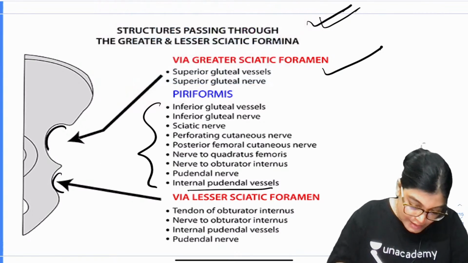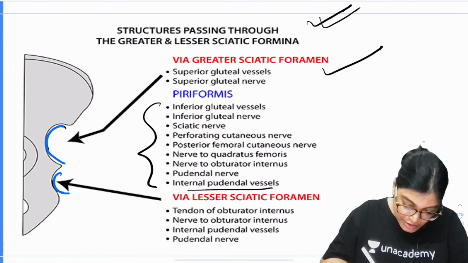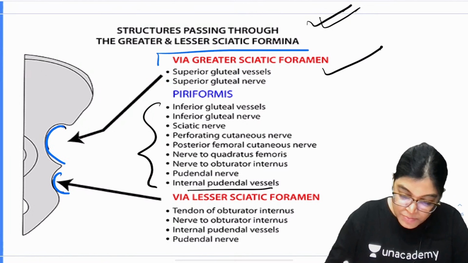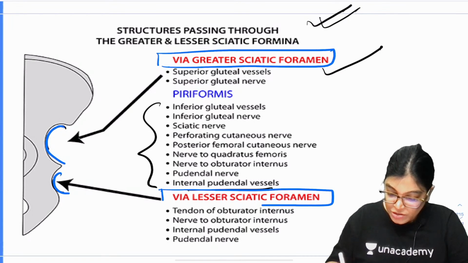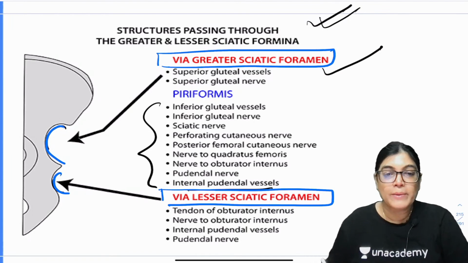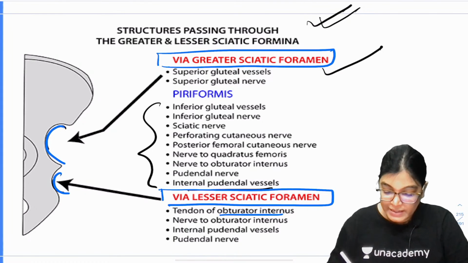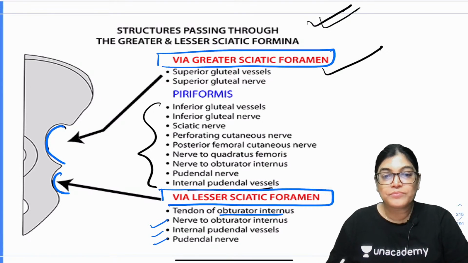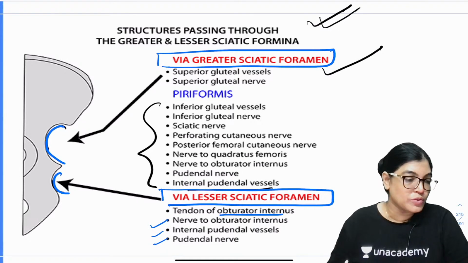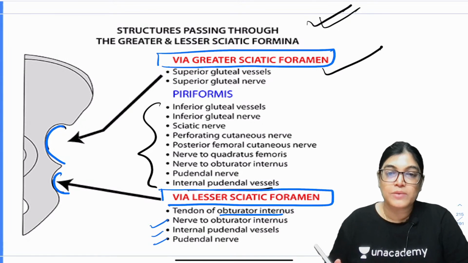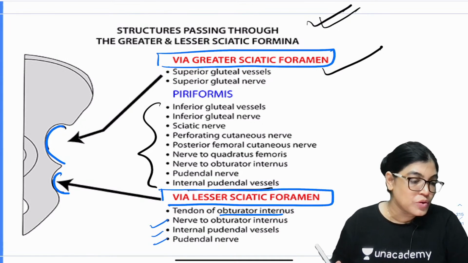So yes, we can clearly see this is the greater sciatic and this is the lesser sciatic foramen. The structures passing through the greater sciatic foramen, the list is given. The structures passing through the lesser sciatic foramen: PIN, P-I-N, along with the tendon of obturator internus. P is pudendal nerve, I is internal pudendal vessels, and N is nerve to obturator internus. So these are the structures passing through the lesser sciatic foramen. All of you please revise.